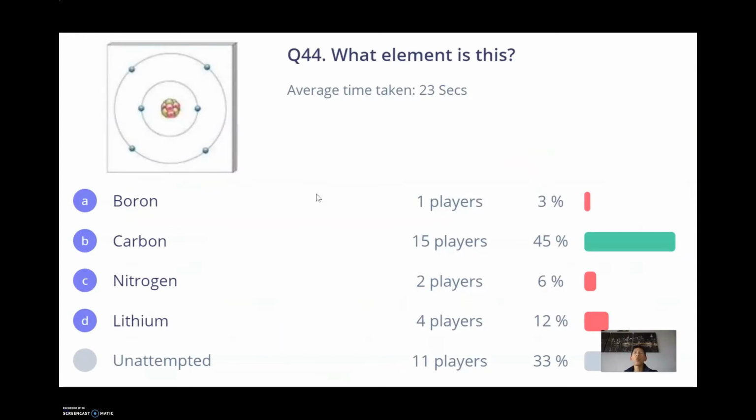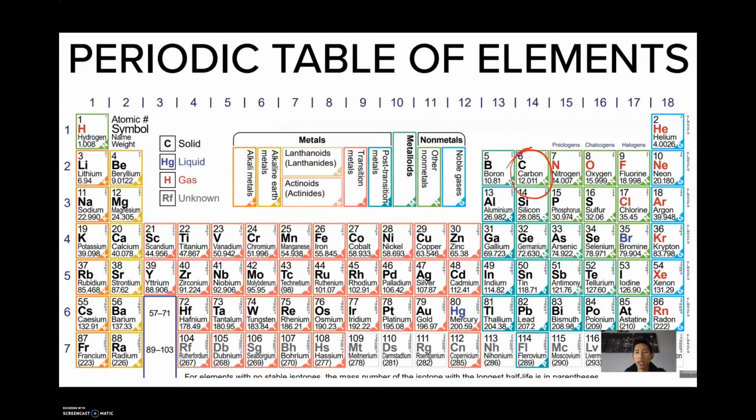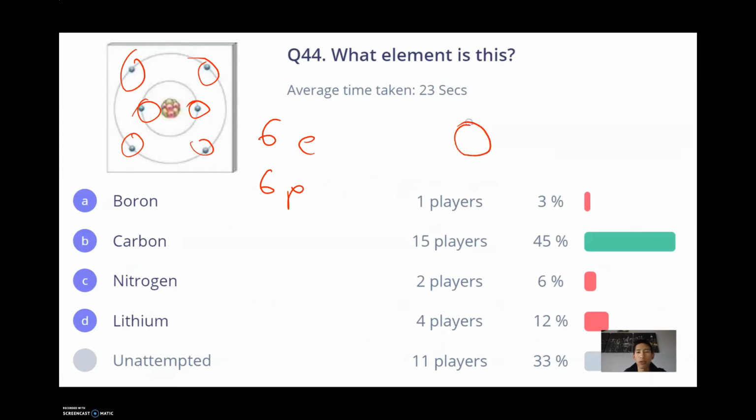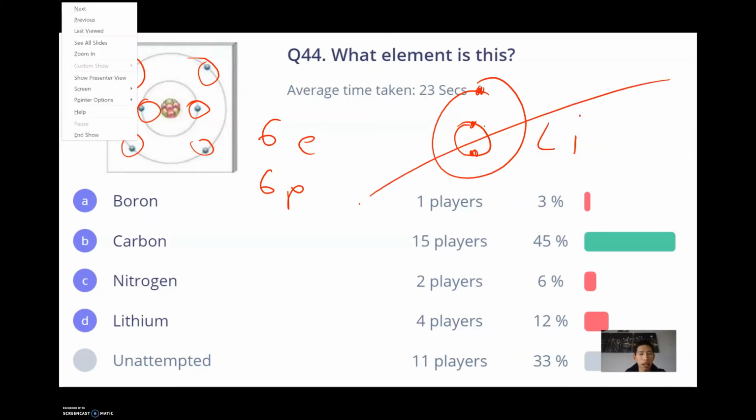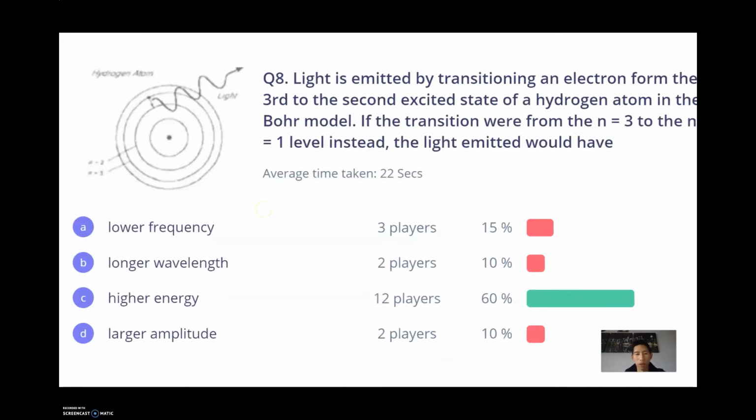This next question: what element is this? A lot of people put lithium, but if we take a look here, this has 1, 2, 3, 4, 5, 6 electrons, and that means if it's neutral, it has 6 protons. That's going to be carbon. Lithium, on the other hand, only has 3 protons and 3 electrons, so lithium would look something like this. So that's not what we see here, and so the answer is carbon.